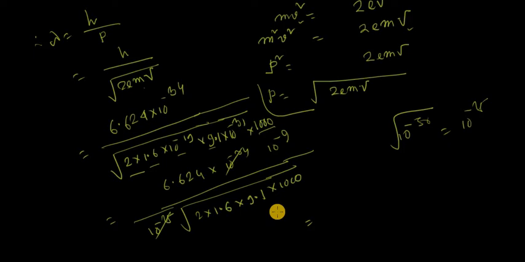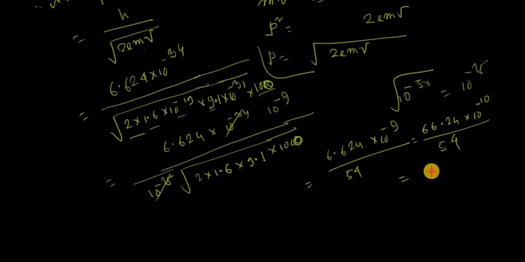So what would be the value? Calculating on the calculator, this is 1.23 times 10 to the power minus 10 meter. So this is your lambda, 1.23 times 10 to the power minus 10 meter.